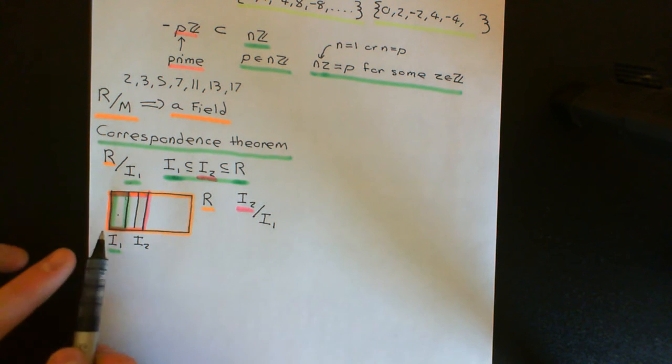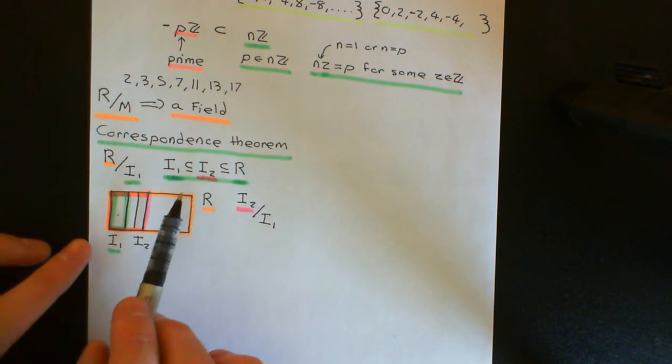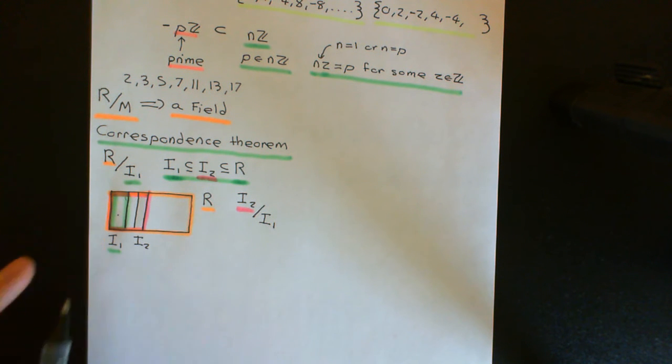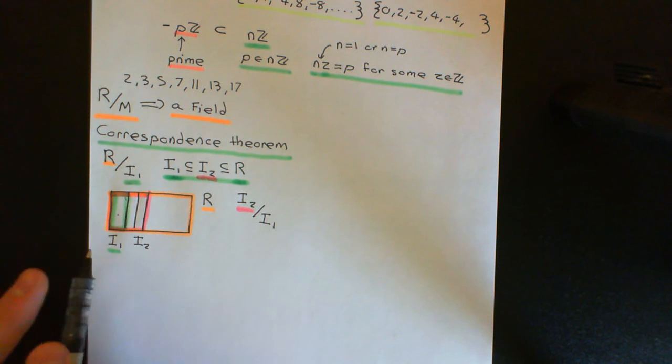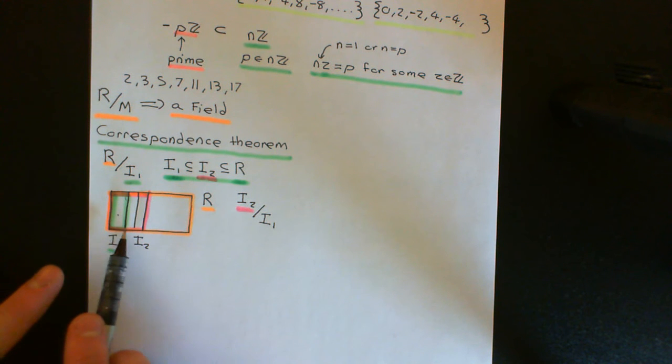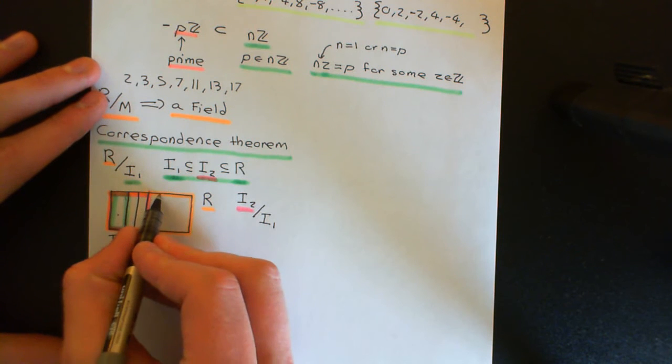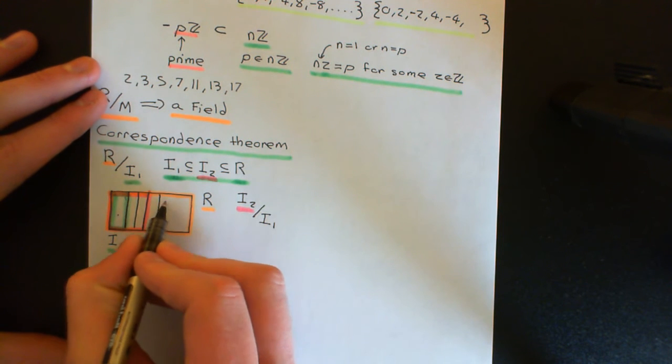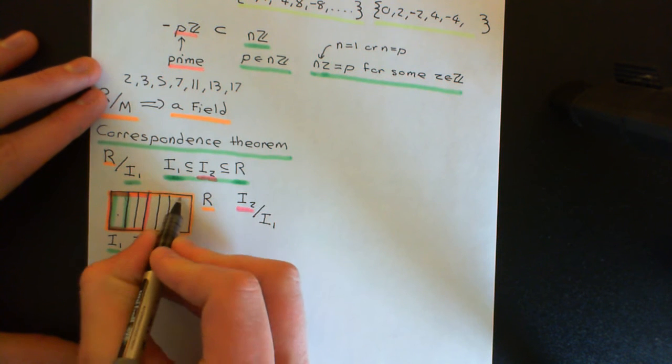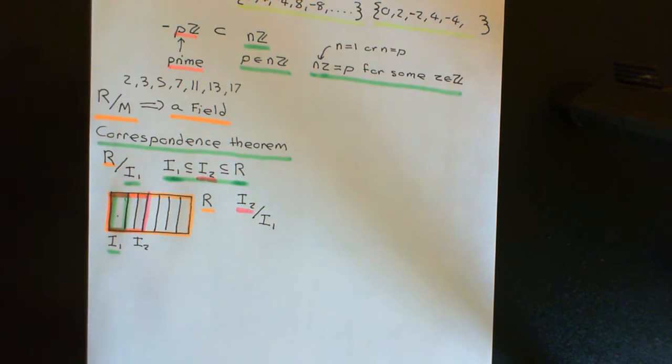Now, when you consider partitioning up the entire ring capital R into the additive cosets of I1, it's just going to be an extension of what you've done in I2 here. So now you'll just partition up the outer portion of R here that's outside of I2 into additive cosets of I1.